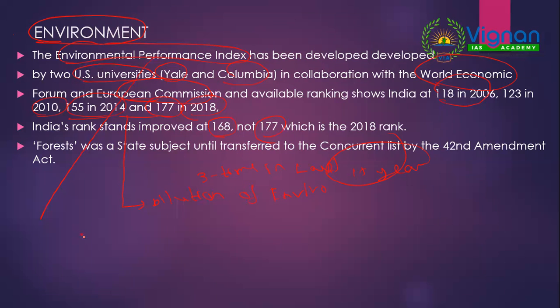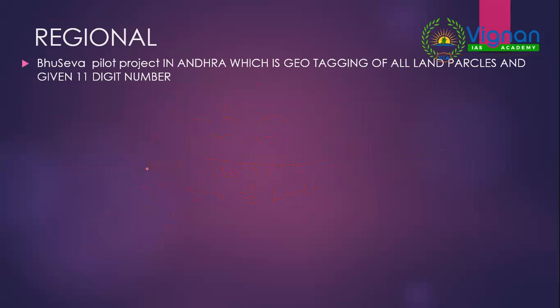Why? Because every year 2 questions will be on indices. Now again, in your environment note for current affairs, if you note this, that's enough. So 2 marks will be in your pocket. Now coming to picking important statements again. In the same article it was discussed that forest was a state subject, but by the 42nd Amendment Act in 1976, forest, which was in the state list, was transferred to the concurrent list. So these are the important points. This is how you should pick out your current affairs from newspapers.